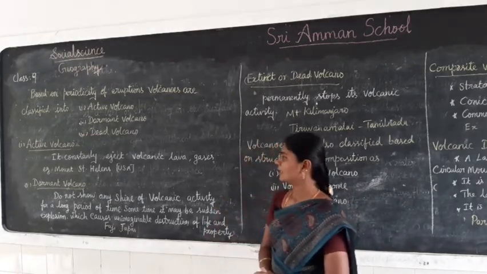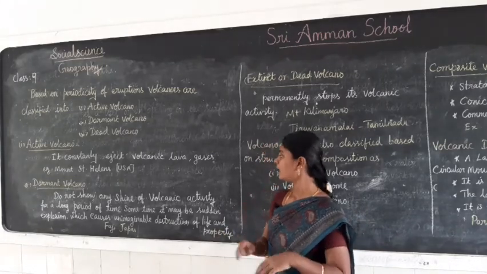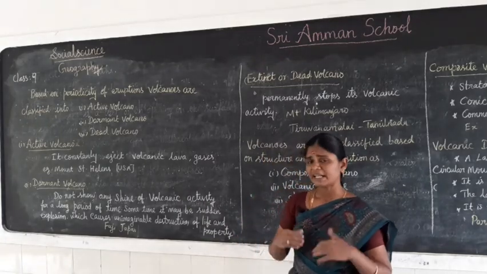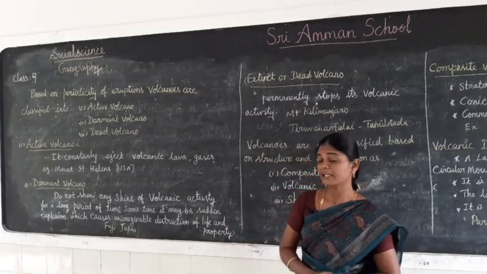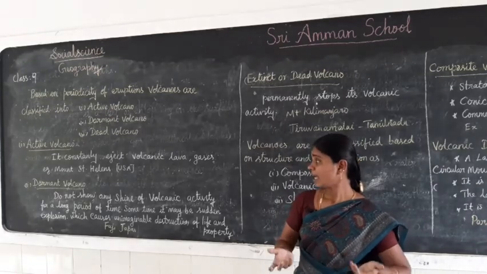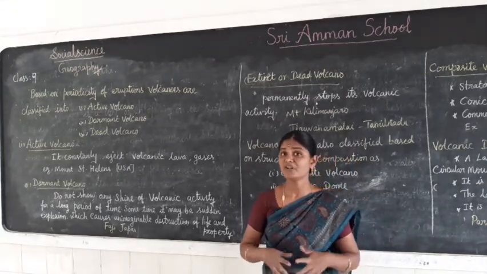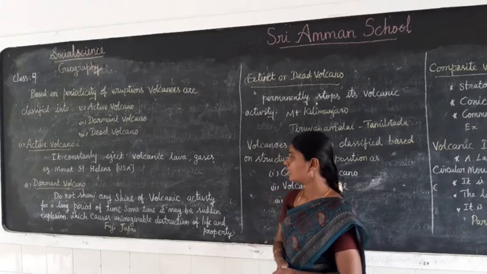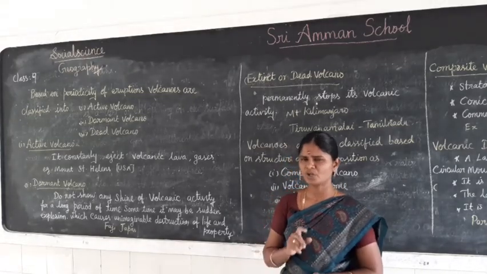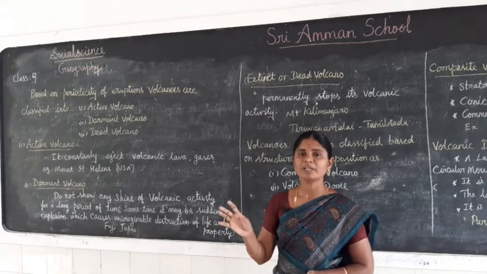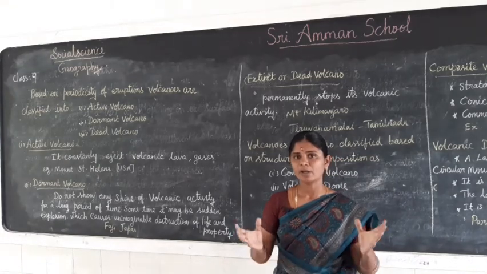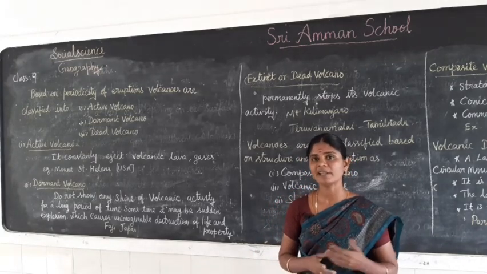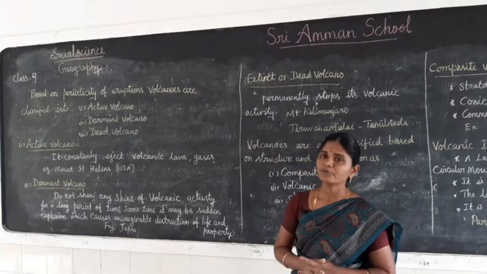A dormant volcano does not show any sign of volcanic activity for a long period of time, but sometimes it may erupt suddenly, creating unimaginable destruction of life and property. So it is called a dormant volcano. Example: Mount Fuji in Japan.